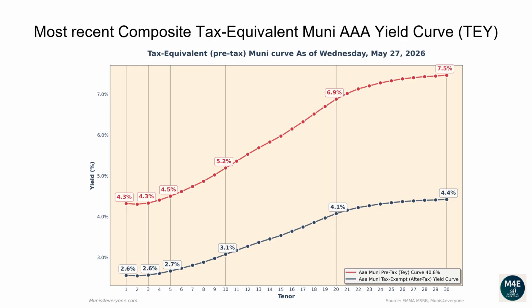The two-year tax-equivalent yield is 4.3%. The 5-year tax-equivalent yield is 4.5%. The 10-year tax-equivalent yield is 5.19%. The 20-year tax-equivalent yield is 6.88%. The 30-year tax-equivalent yield is 7.47%.